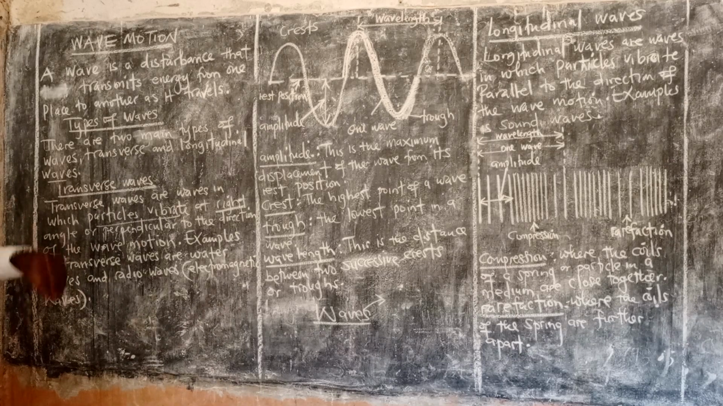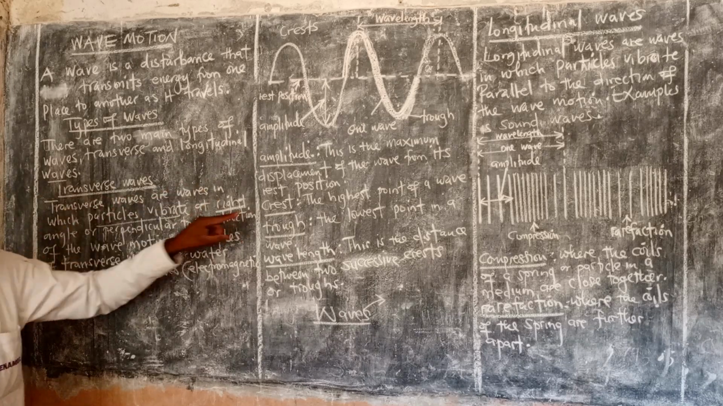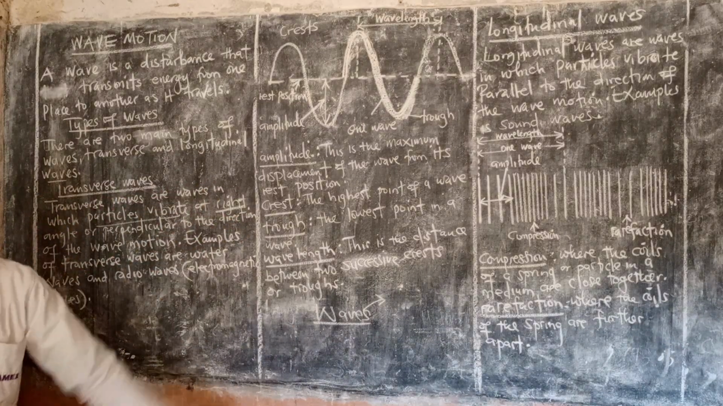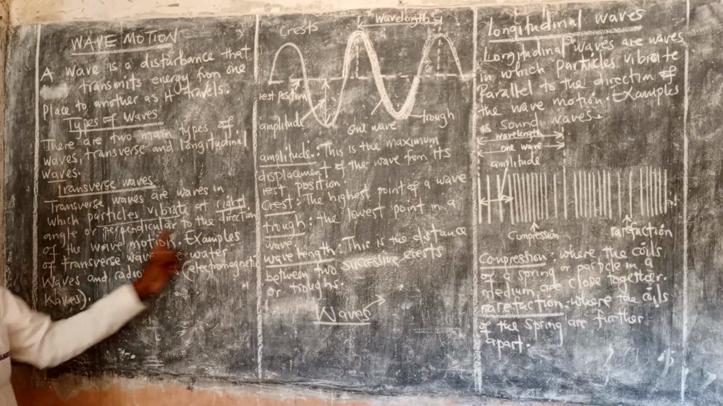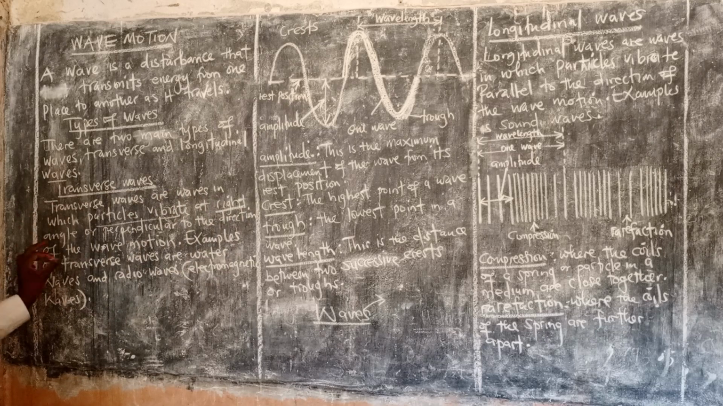In other books, you're going to find that transverse waves are waves in which particles vibrate perpendicular to the direction of the wave. So it can be at right angle or perpendicular, but you can just say vibrate at right angle to the direction of the wave or perpendicular to the direction of the wave.